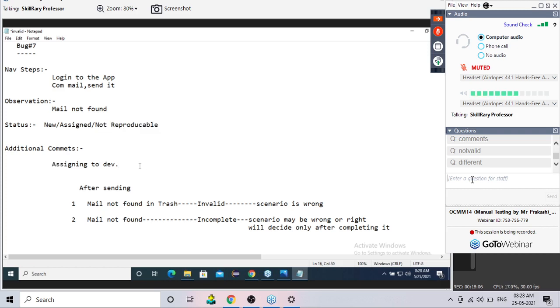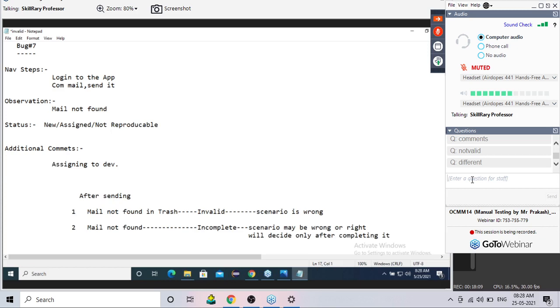Should he write the comments or not? Is additional comments required or not required? Yes, he will write: not able to see the bug. I am not able to see the bug, so that's the reason I have changed it to not reproducible. Now next, once they say not reproducible and send it back to the test engineer, what should the test engineer do first? What should he do?